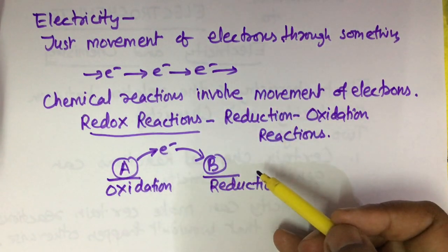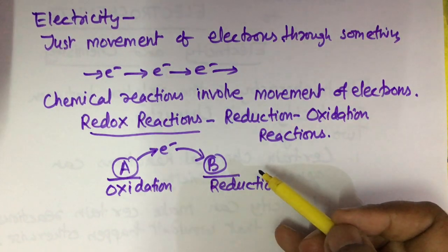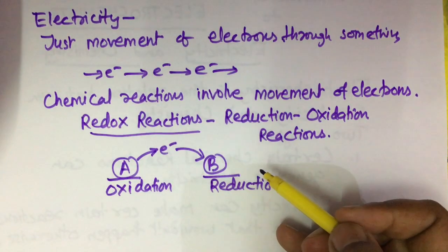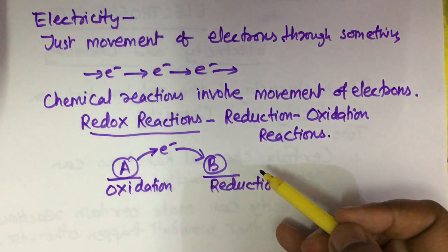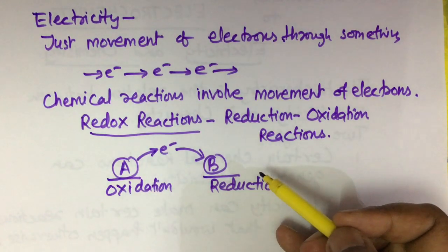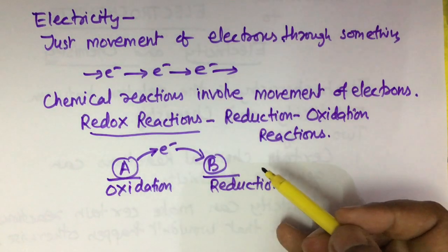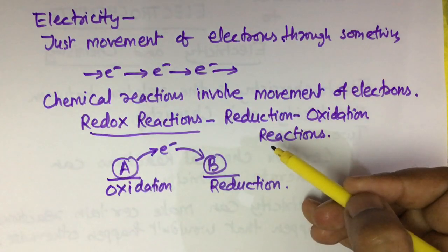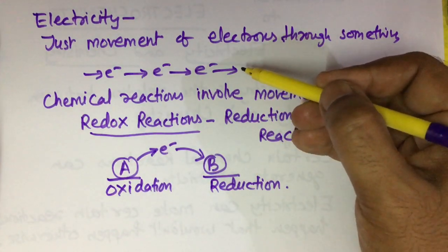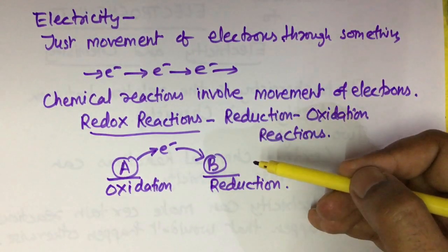So the two scenarios: certain reactions can create electricity, and electricity can make certain reactions happen that wouldn't otherwise be possible. This is the relation between electricity and chemistry.